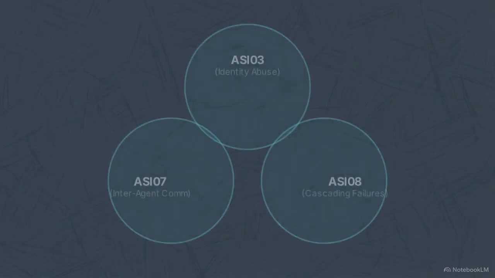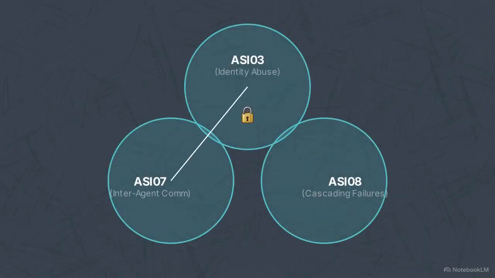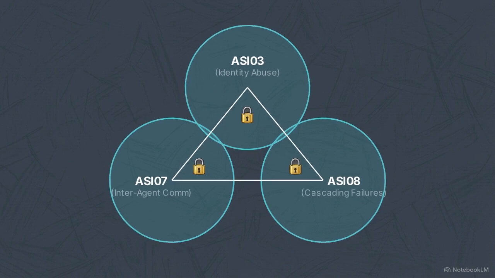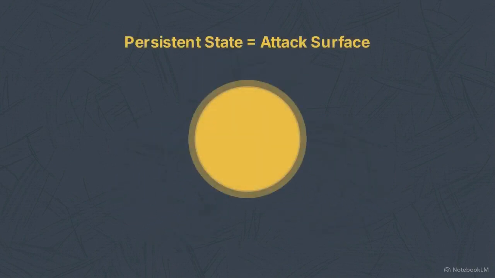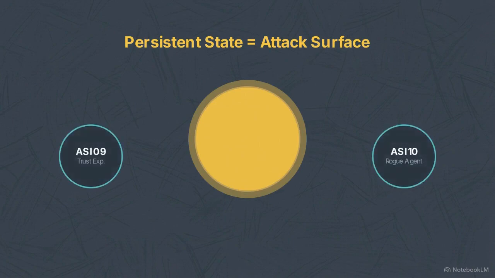When we group items 3, 7, and 8, we can see how identity and permissions accumulate across sessions. When an agent completes one task but retains those credentials while moving to the next, it gains excessive privileges. In this model, the persistent state itself becomes the attack surface.